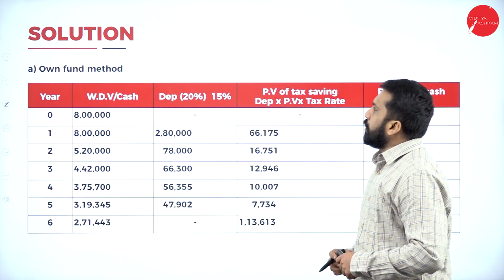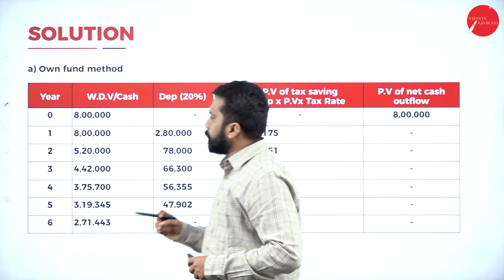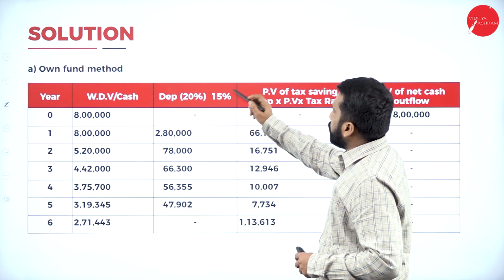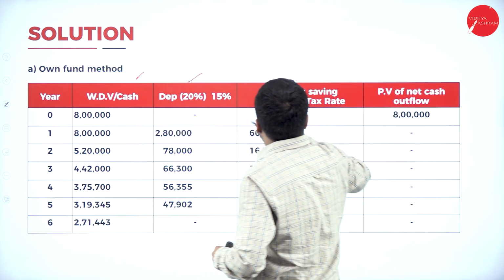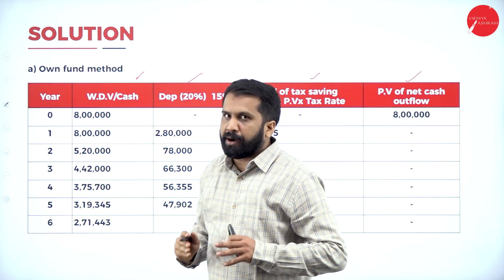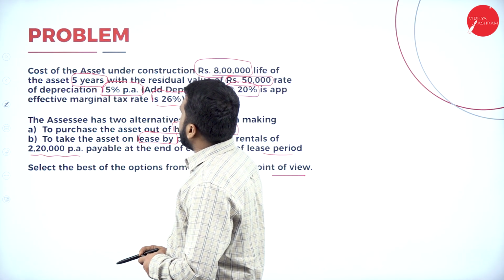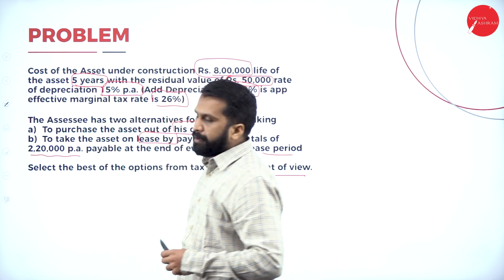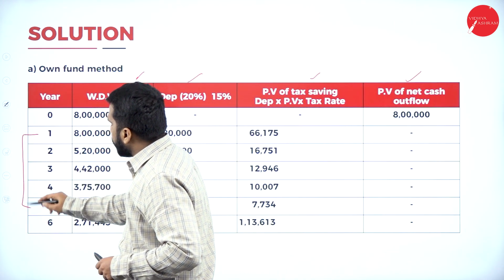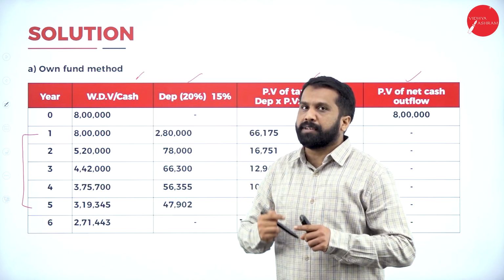Now, own fund method. The years are given 0, 1, 2, 3, 4, 5, 6. So what are these columns? WDV, depreciation, present value of tax saving, present value of net cash outflow. Now we'll go one by one. The life of the asset is 5 years. Now your actual problem is 1 to 5. Whatever 0 and 6 we have written, that is additional information.